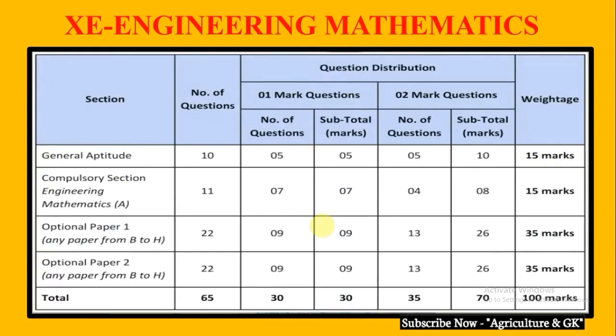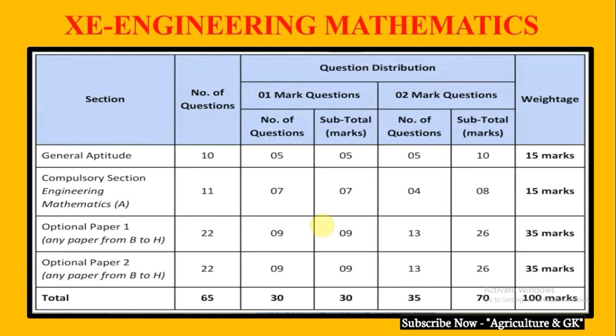Let us see broadly the weightage of the XE paper. The sections are four, as I have told you: general aptitude, which is a compulsory section, and the other compulsory section in XE, engineering mathematics. In general aptitude, the number of questions will be 10, with 5 one-mark questions and 5 two-mark questions, so the overall weightage is 15 marks. Engineering mathematics comprises 11 questions, in which there are 7 one-mark questions and 4 two-mark questions. So it also comprises 15 marks of weightage.